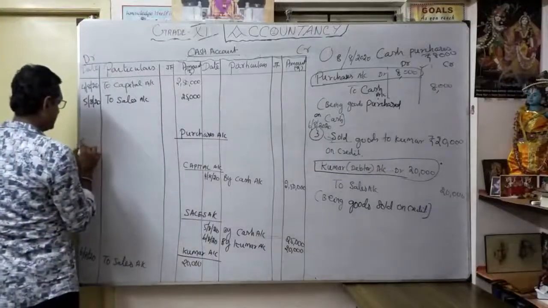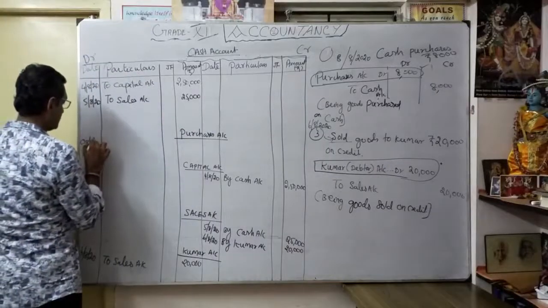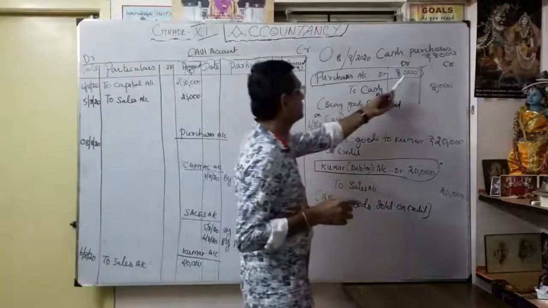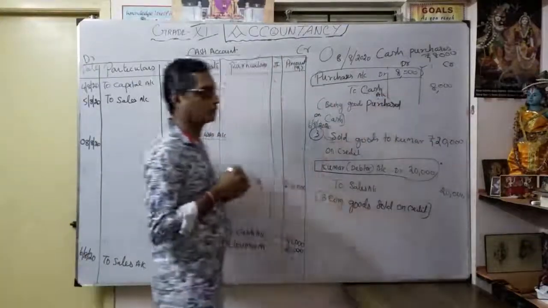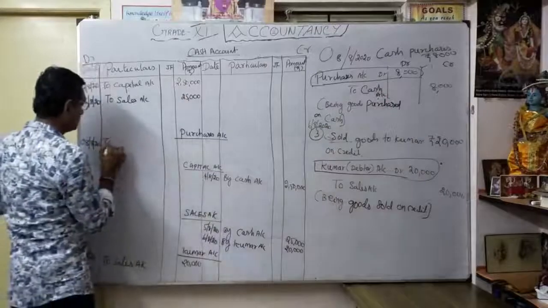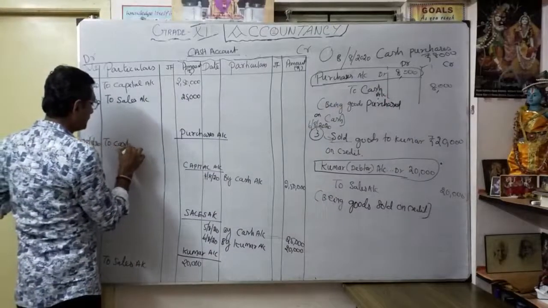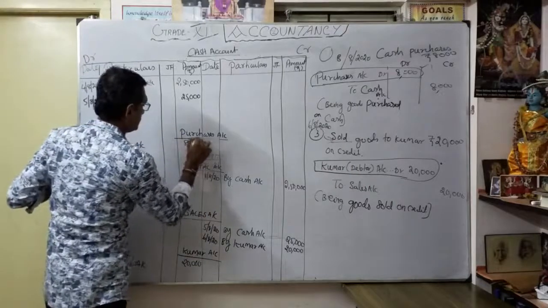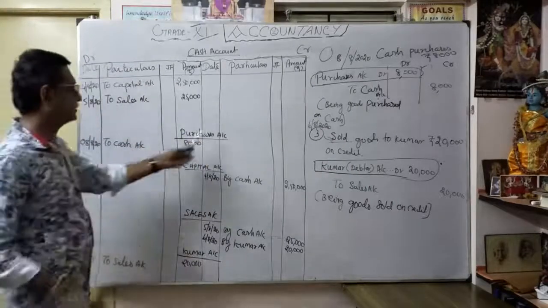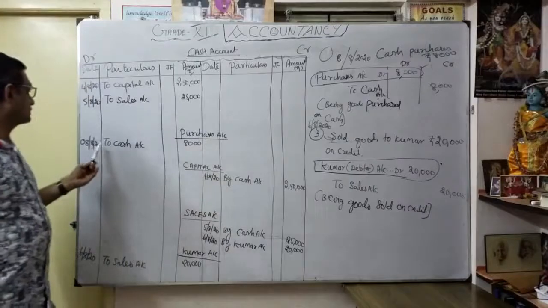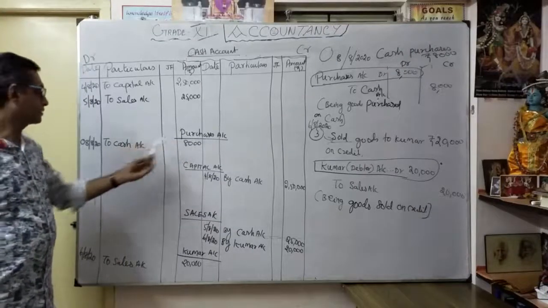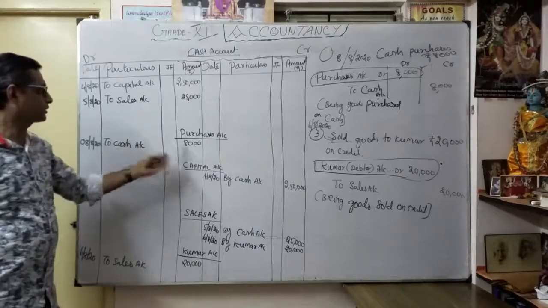So date here 8, 2020. Entry: purchase account debit to cash account. So I have to write "To cash account" under the purchases account. Under the purchases account, I am going to write "To cash account". Okay, entry over. Purchase account debit to cash account.